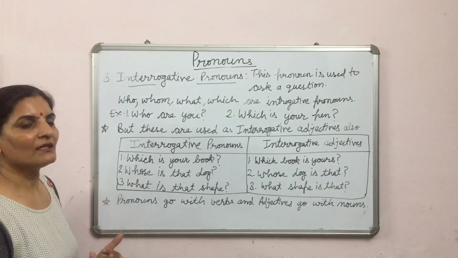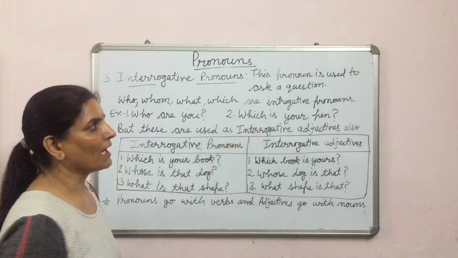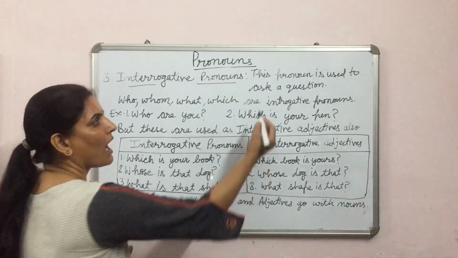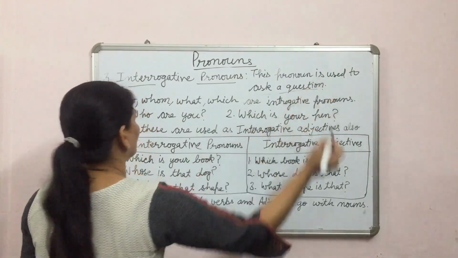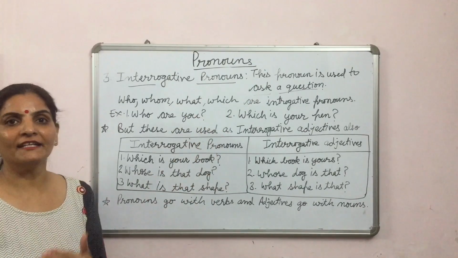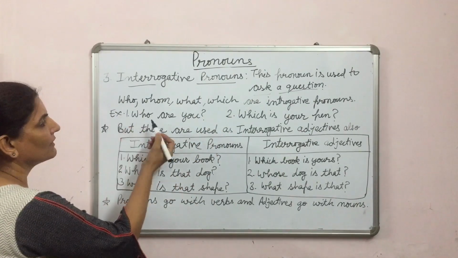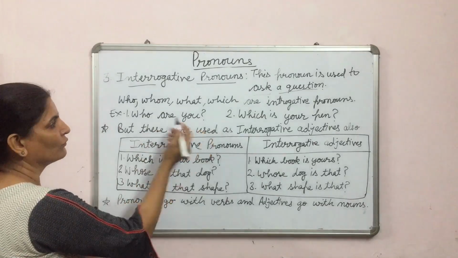Students, the third one is interrogative pronouns. This pronoun is used to ask a question. Who, whom, what, which. These are interrogative pronouns. For example, who are you?